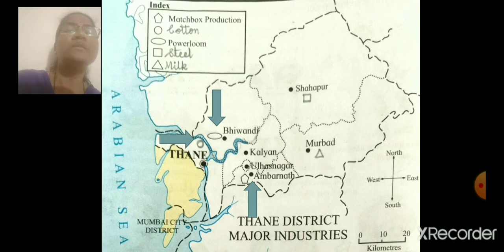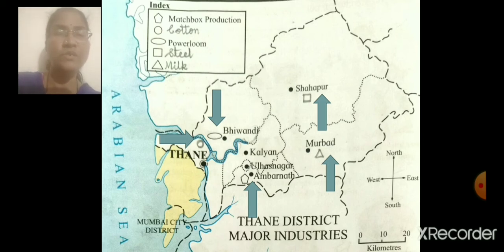Then steel manufacturers or steel industries are at Shahapur. And the last one is milk manufacture. Milk manufacturers are at Murbad. So all these are different kinds of industries in Thane district. So this is about Thane district major industries. Fine, children.